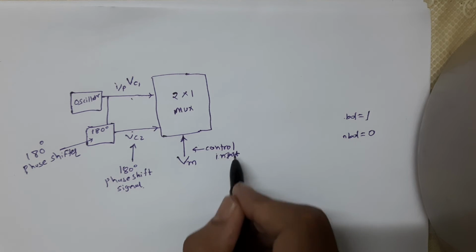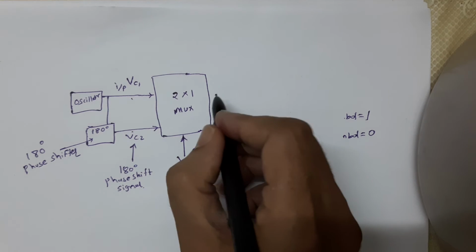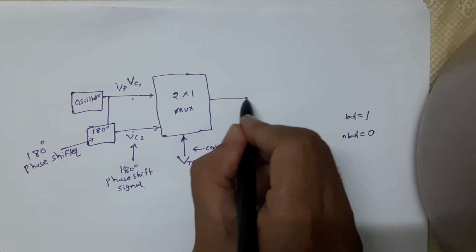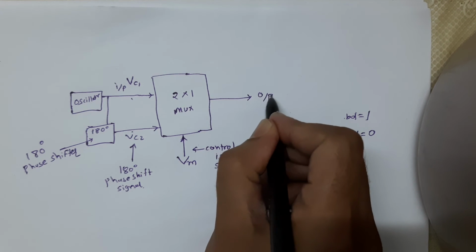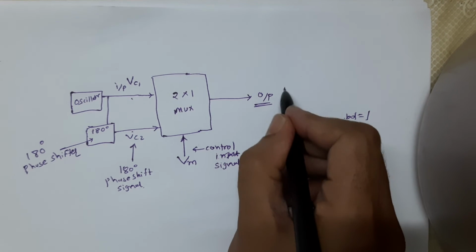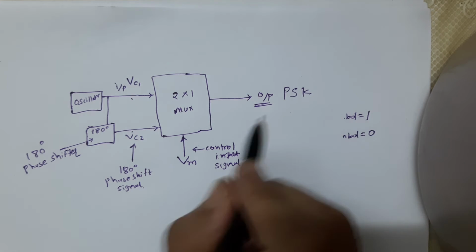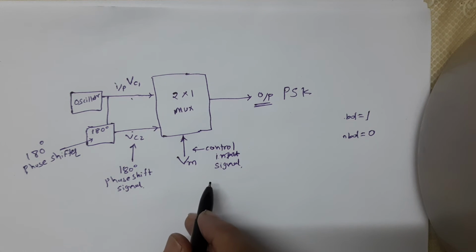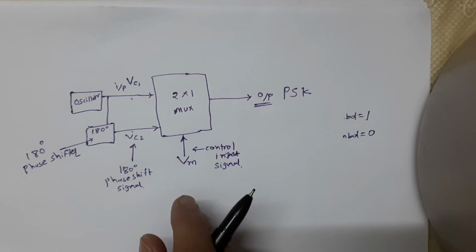This is not an input, but this is our control signal. And finally we get the output. This output is nothing but our phase shift keying signal, the PSK signal. So this is our circuit diagram, the block diagram for the generation of the PSK signal.